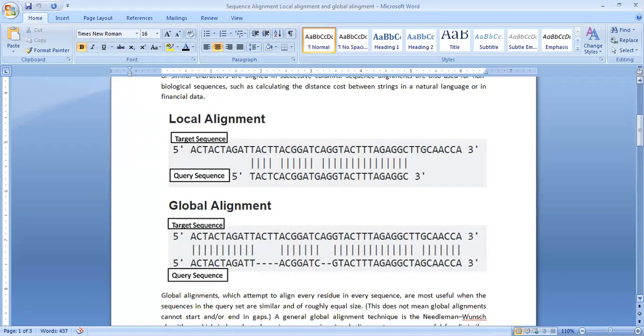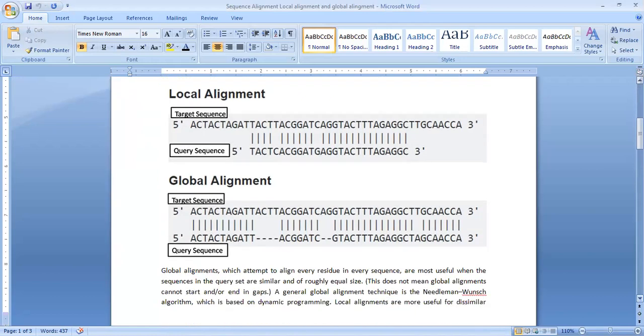In the local alignment, we study whether there is similarity between two sequences. Here we are showing some target sequence, and this is the query sequence. If you find the similarity between the target sequence and the query sequence in a local alignment, you have to find a particular local region for the similarity. If you find similarity in a particular region, like this particular locus, this is called a local alignment.